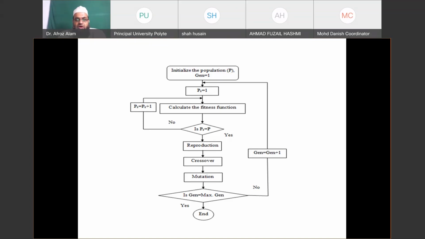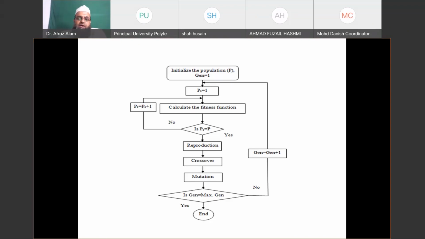That is reproduction, crossover, and mutation. We are going to reproduce new offspring, and then we will check their fitness. That is, we will check whether the offspring created so far can be put in our population by replacing the chromosome with the worst fitness or not. And this process will continue until our stopping criteria is achieved.